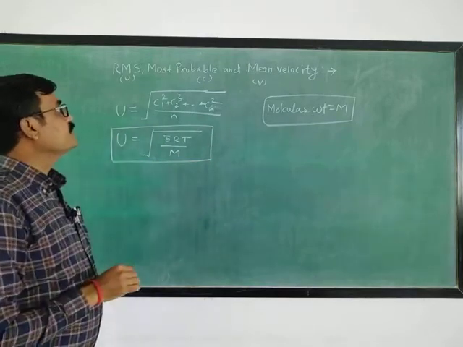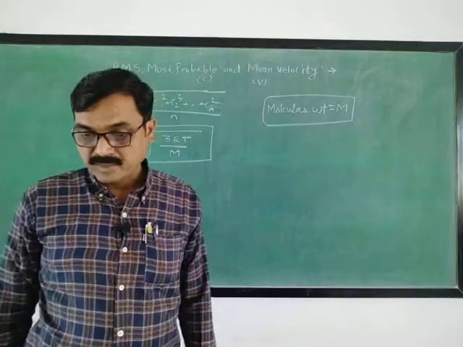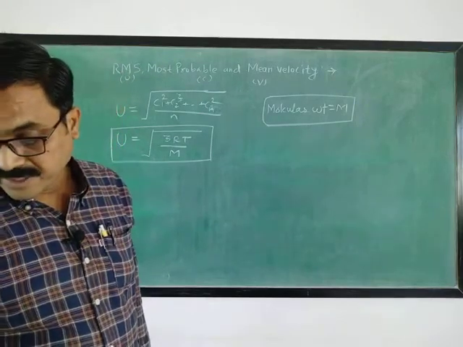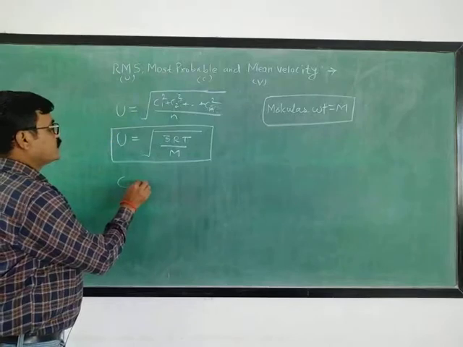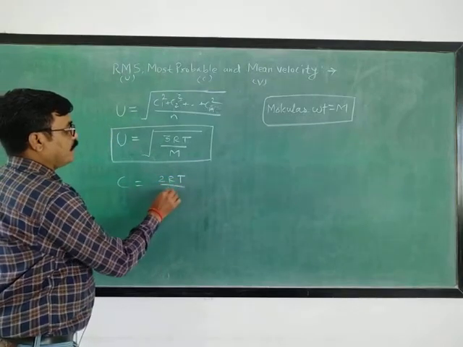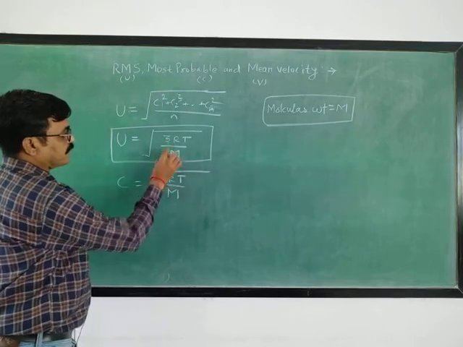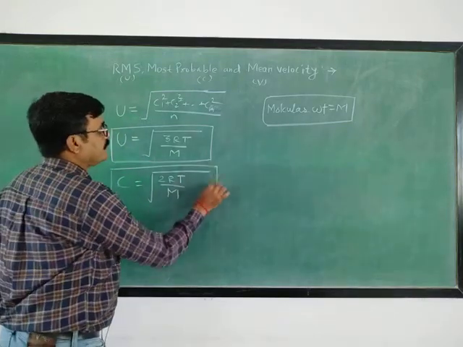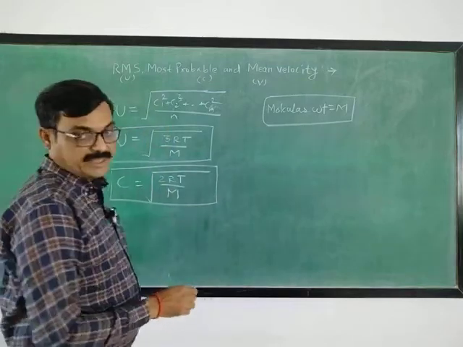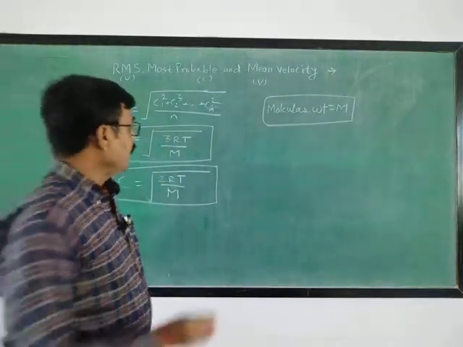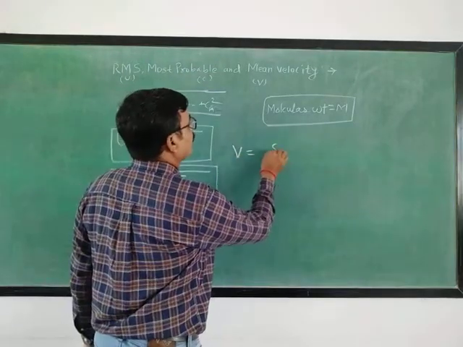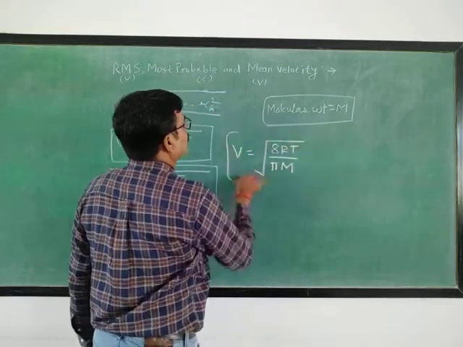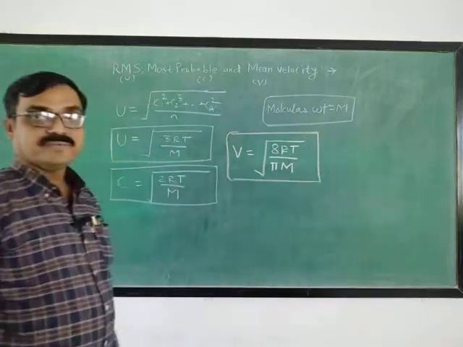Now the next one is most probable velocity. The most probable velocity is denoted by the letter C, and C equals under root of 2RT upon M. Only the factor differs, and it is nothing but the most probable velocity of gaseous molecules. The next one, the mean velocity of gaseous molecules, V, is V equals under root of 8RT upon pi M. Again here M is the molecular weight of the gas.